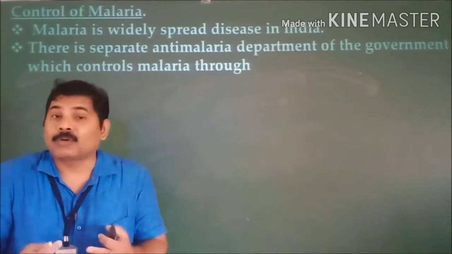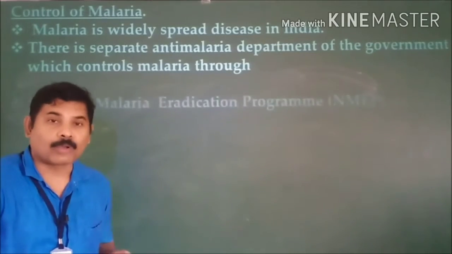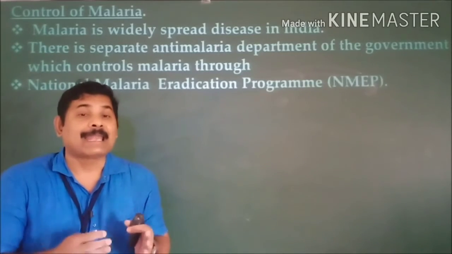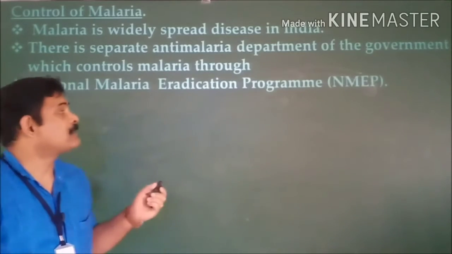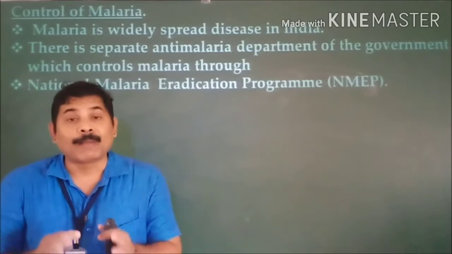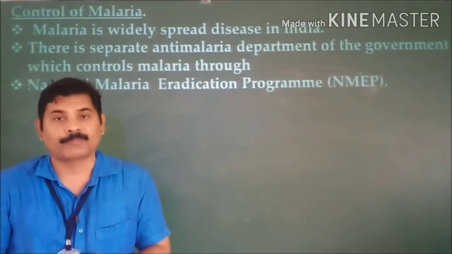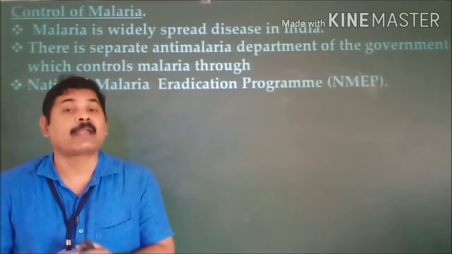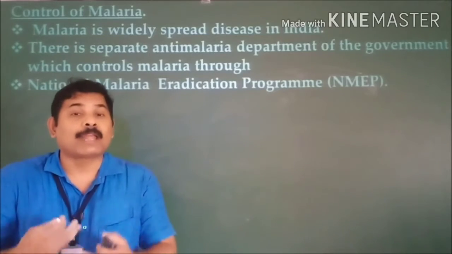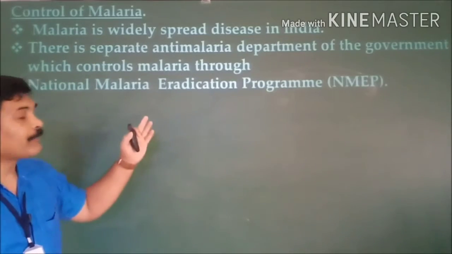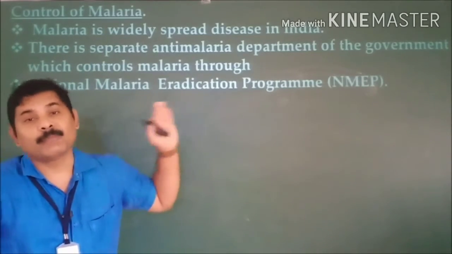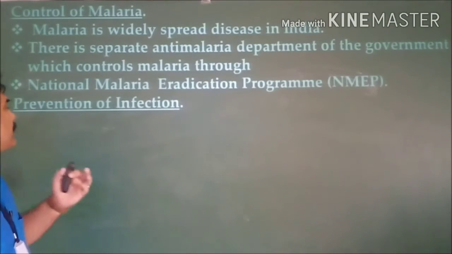And it carried out one important program with the name NMEP. NMEP stands for National Malaria Eradication Program. This National Malaria Eradication Program works a lot in order to eradicate malaria from India. That is one more step taken.